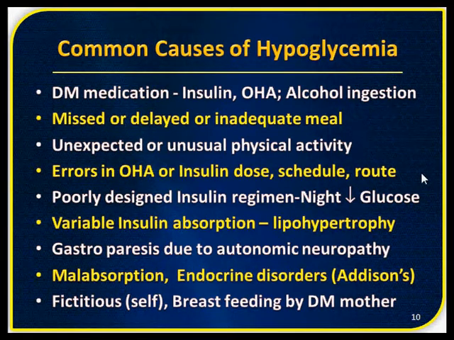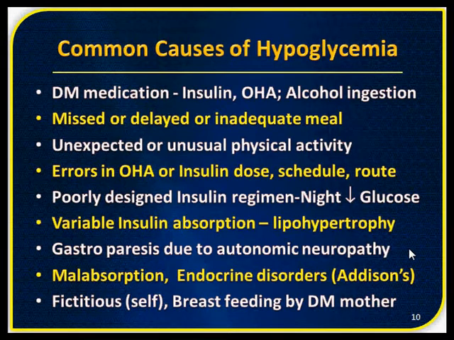Or errors in OHCA, that is oral hypoglycemic agents, and insulin dosage, schedule and the route. Poorly designed insulin regimens can result in nocturnal hypoglycemia. Variable insulin absorption: patients who are taking insulin chronically, due to lipohypertrophy and lipodystrophy, insulin may be erratically absorbed from the site where they have injected, which can result in hypoglycemia.